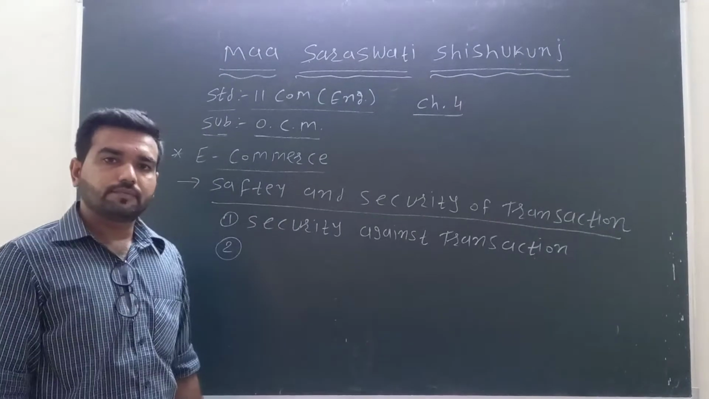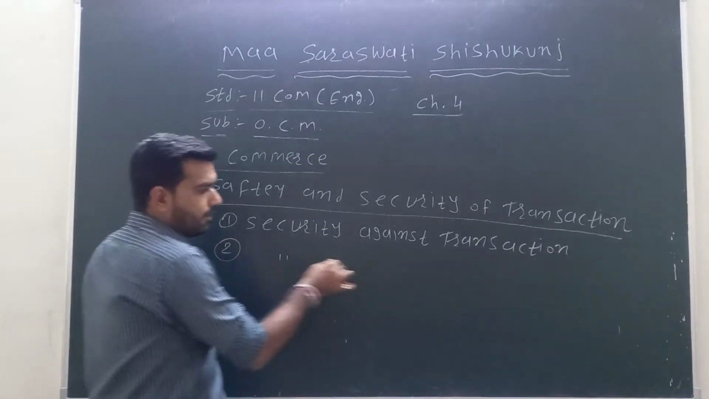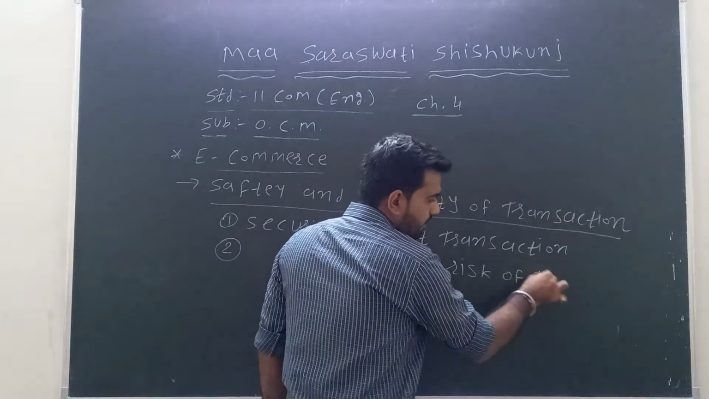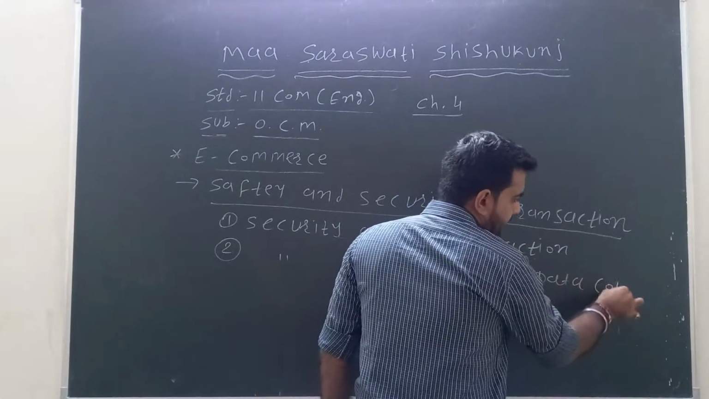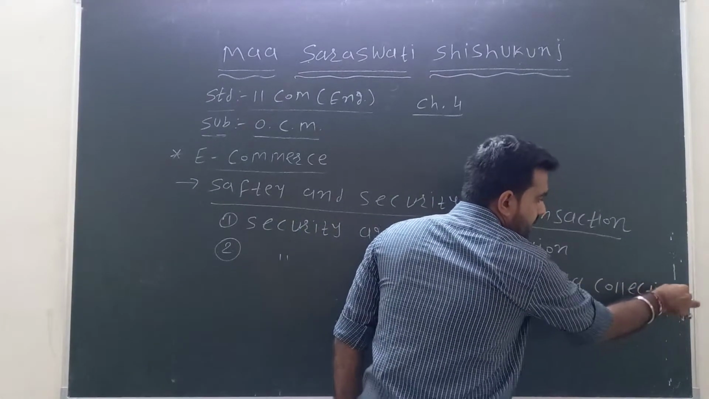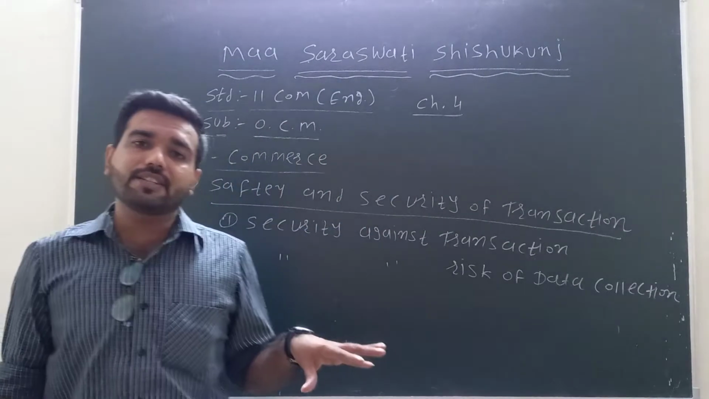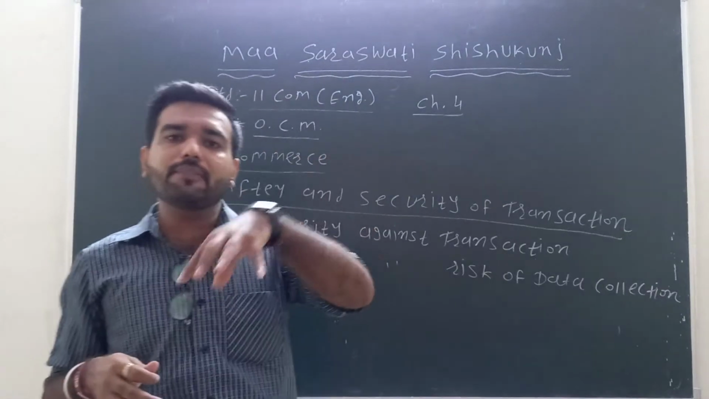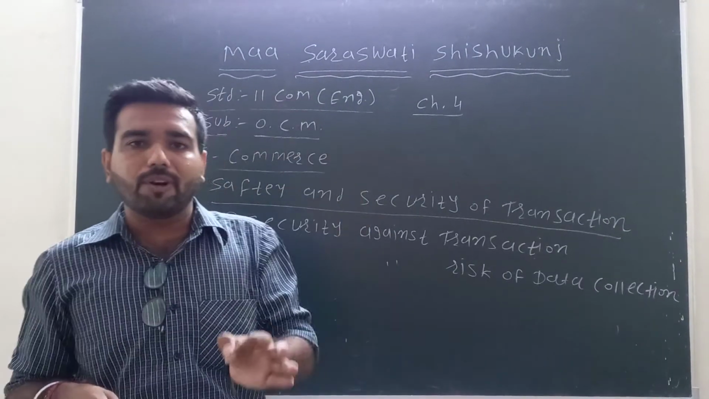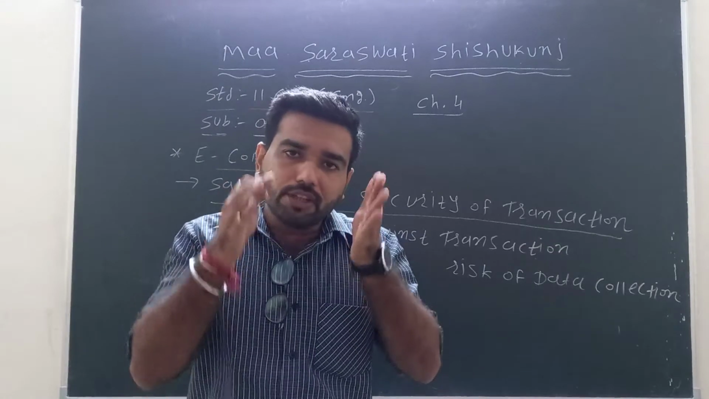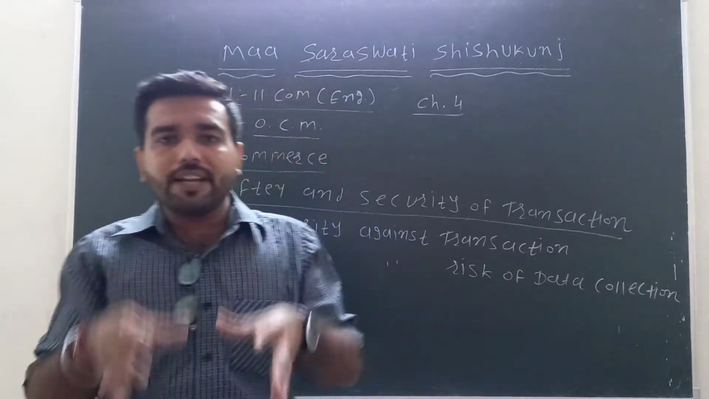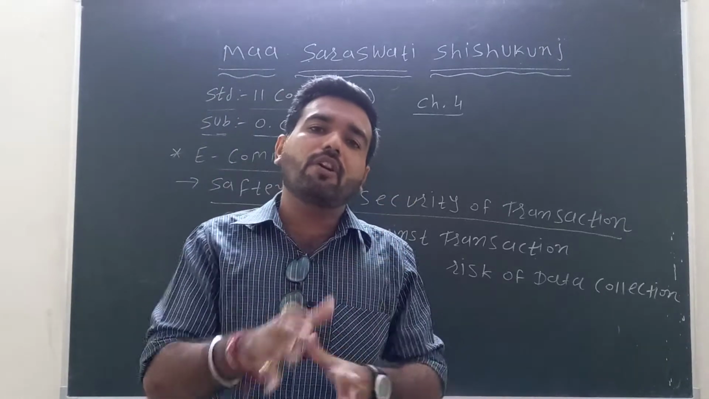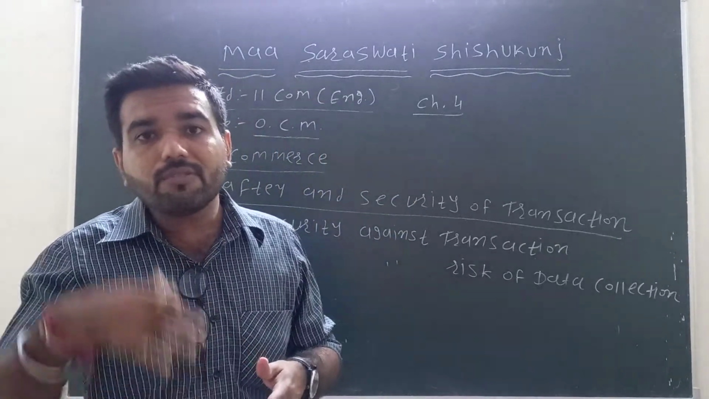Now second, it is the security against risk of data collection. In an online transaction, before doing the transaction we fill up the online form. So we give all kinds of information: name, address, mobile number, bank account number, etc. All this information we have given to them.